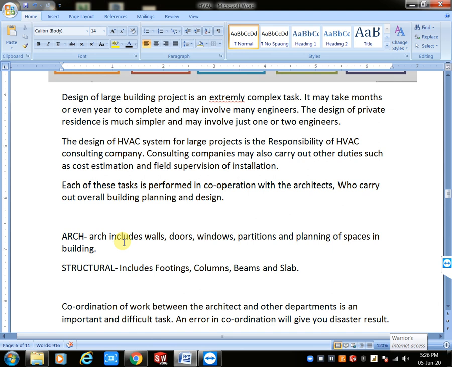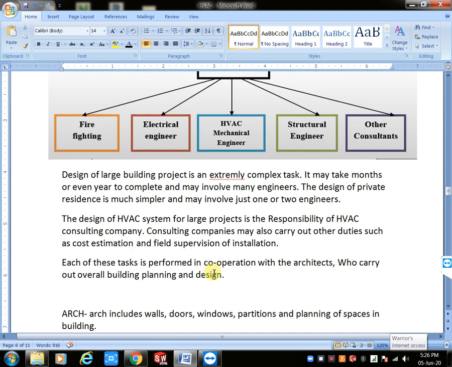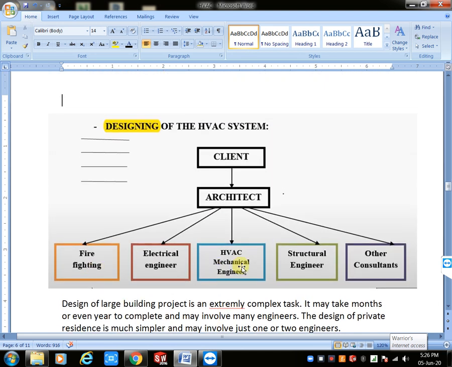Structural means in structural also we can see our floor plan, only columns we can see in our floor plans. Structural we consider as footings, columns, beams and slabs. What is the difference of these two? This is totally load bearing. How much load is occurring in our building, total load bearing, this only: footings, columns, beams and slabs. Before all services we have one structure. After all services, structure will change, some load capacity, some column sizes, some footing sizes.